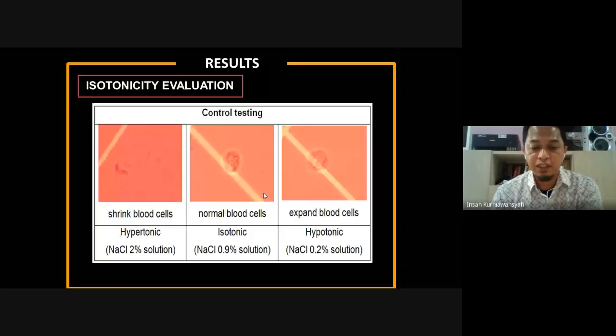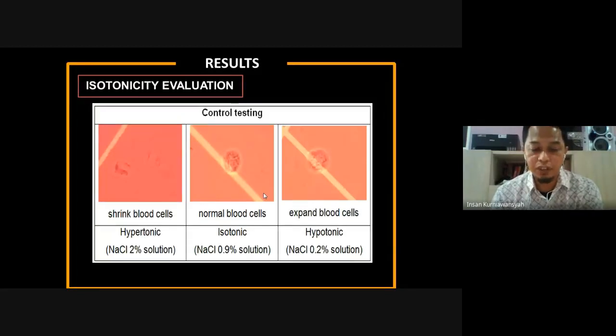The results obtained were compared with the control solutions. An isotonic solution maintains the integrity of blood cells, whereas a hypertonic one shows shrinkage and a hypotonic one shows bulging of cells. These observations were made using control solutions: isotonic, sodium chloride 0.9%; hypertonic, sodium chloride 2%; and hypotonic, sodium chloride 0.2%.